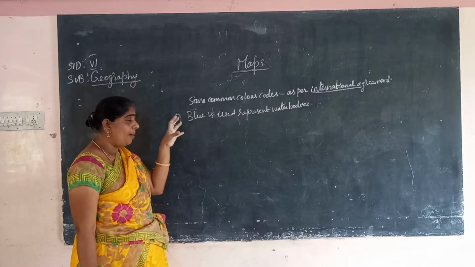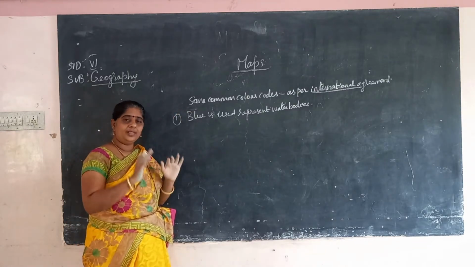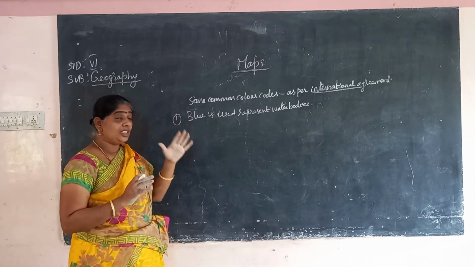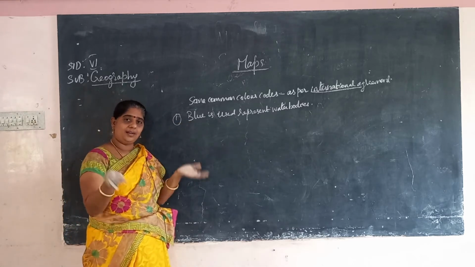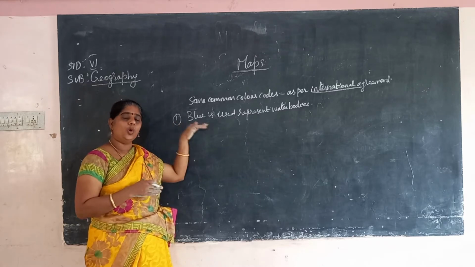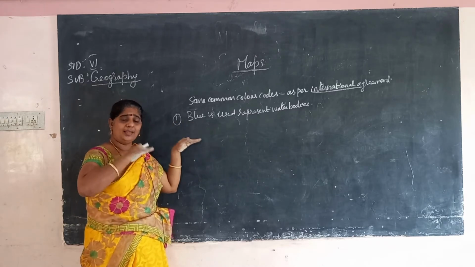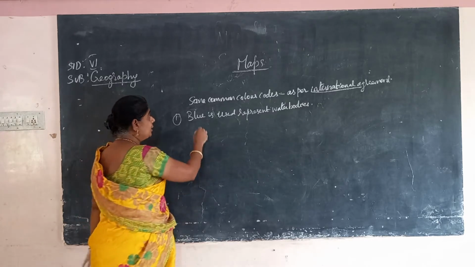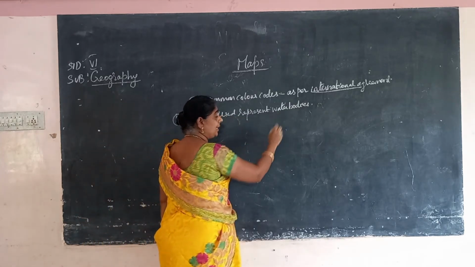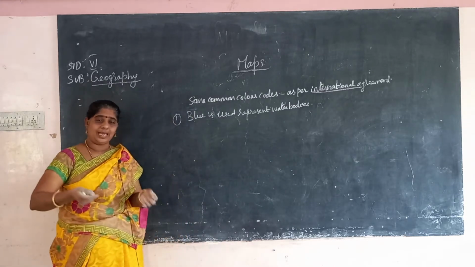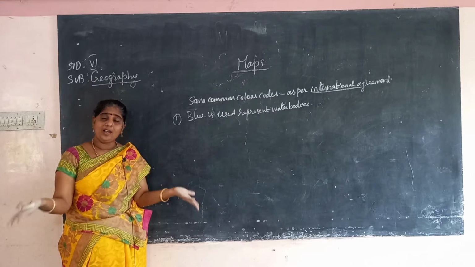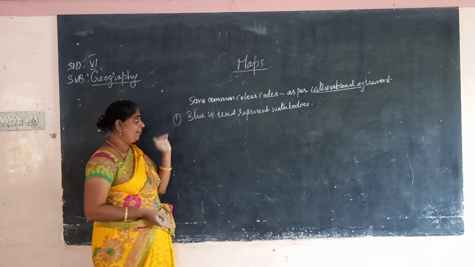Some common colors all over the world are used for representing the map. As per international agreement, all countries accept and use common codes in the map. So what colors are used for what, that is the first thing. So blue is used to represent water bodies like a lake, rivers, sea, ocean, ponds.